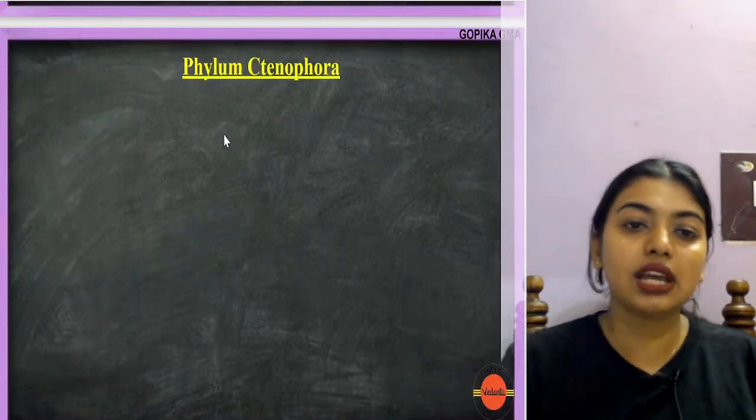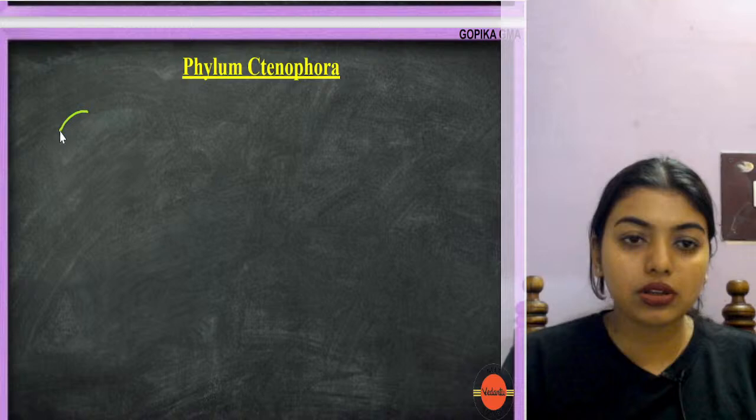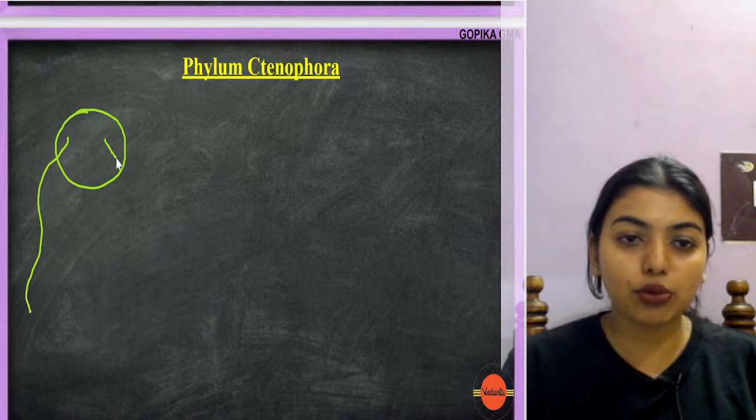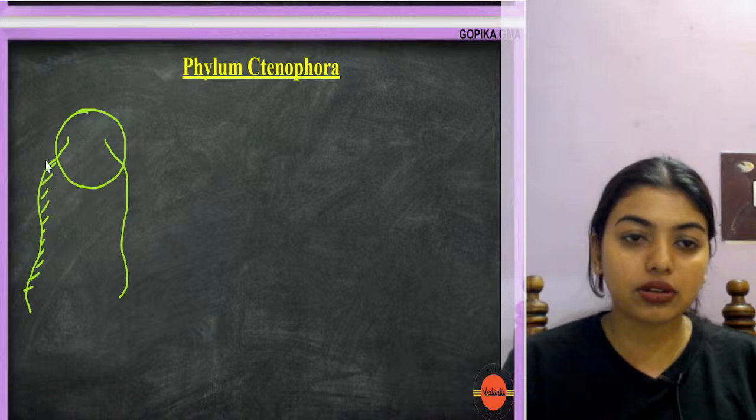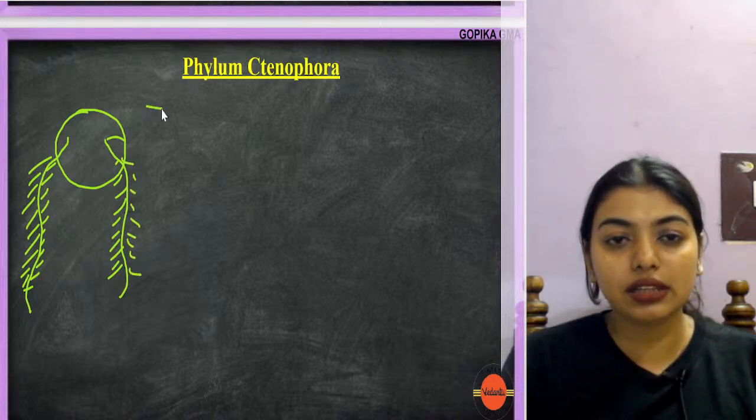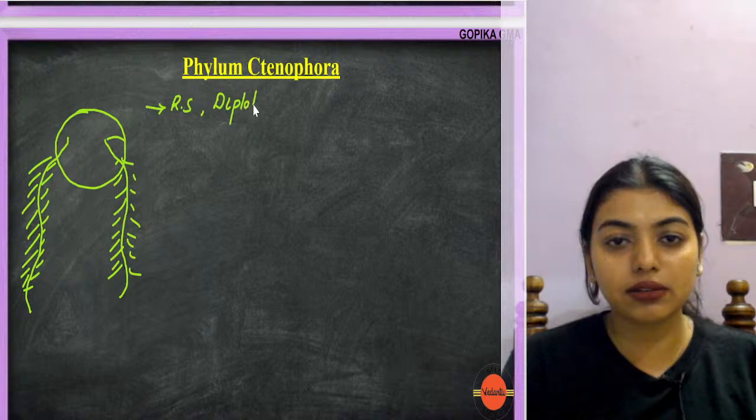So students, remember your ctenophore? It looks something like this, like a football with hair. These ones are radially symmetrical, and they are diploblastic.